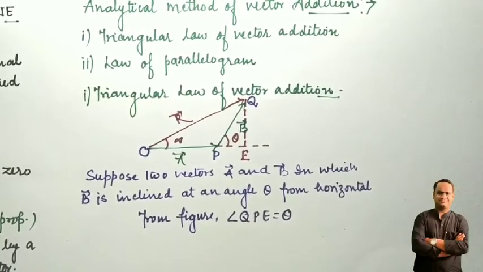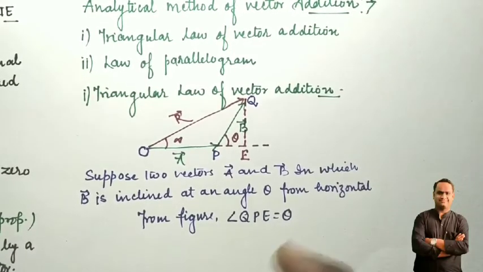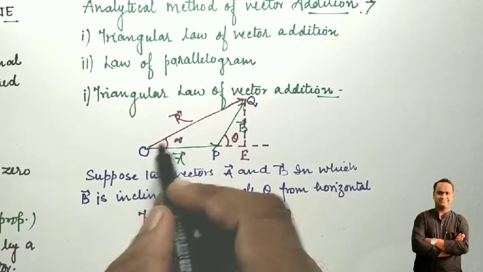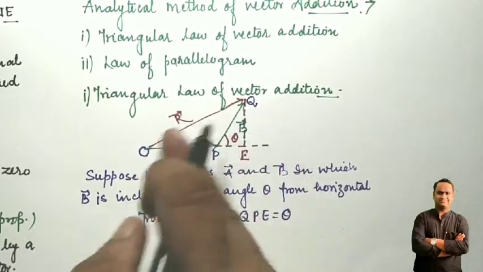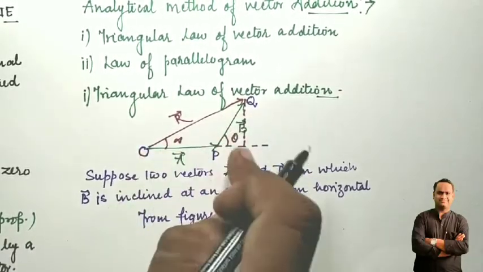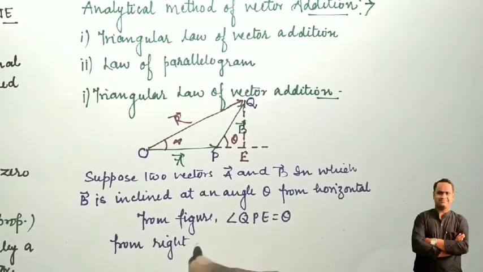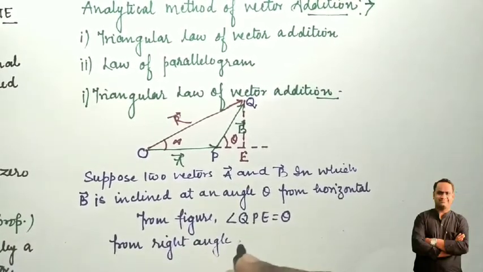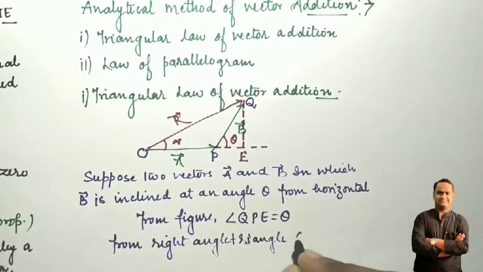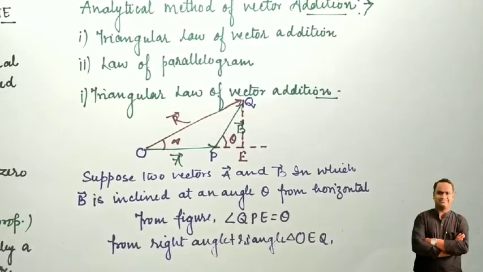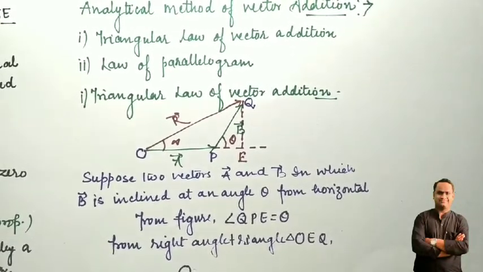Here a right angle triangle is drawn, that is OEQ. This is the large triangle. From the right angle triangle OEQ, OQ is the resultant vector.